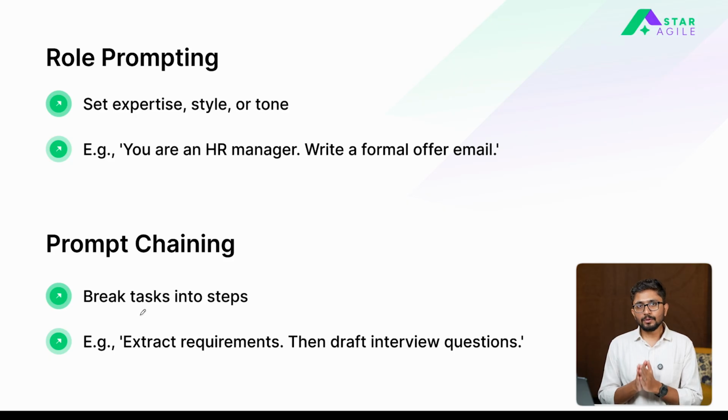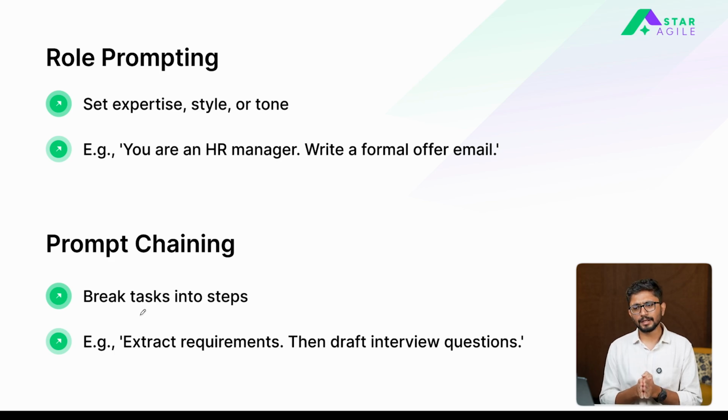Next up, we are going to talk about some key ways in which you can create better prompts. So here we are going to discuss 3 key techniques which people often use in order to get much better responses from their generic prompts. The first one is known as role prompting.